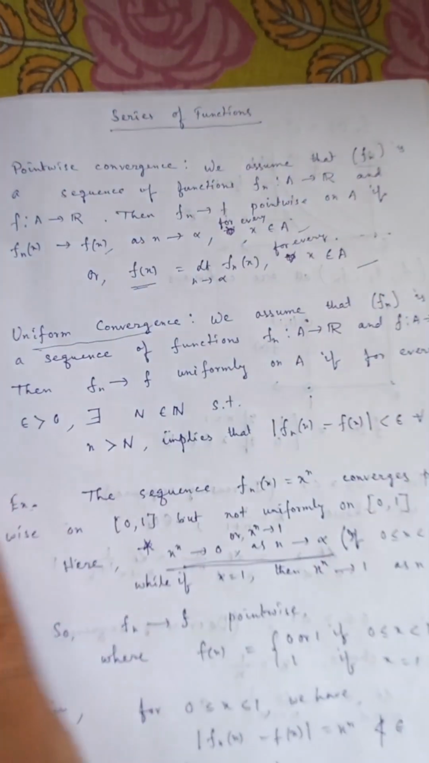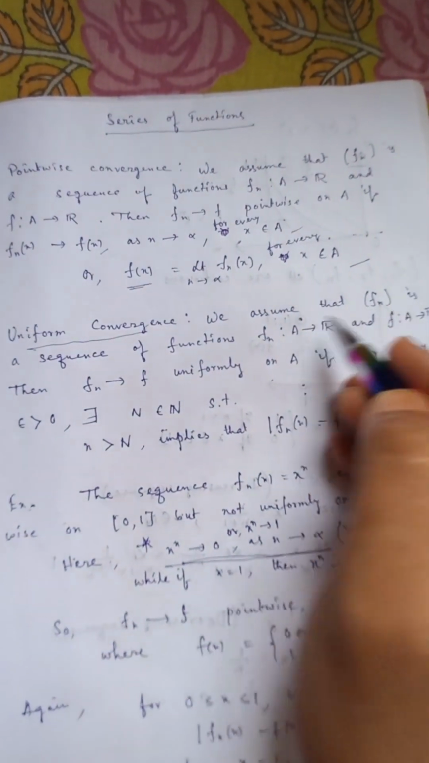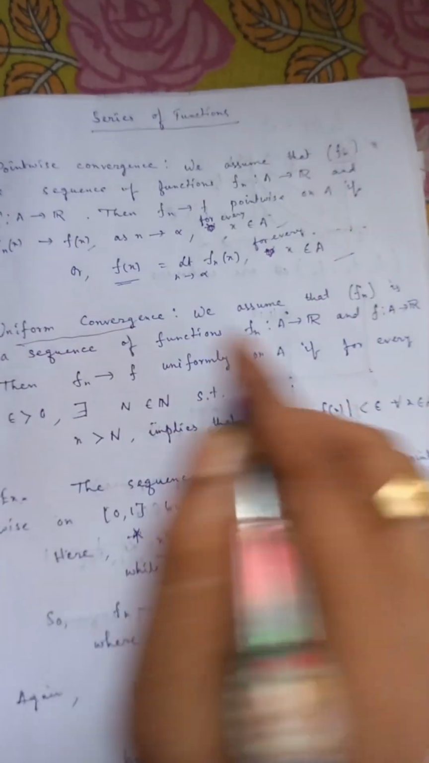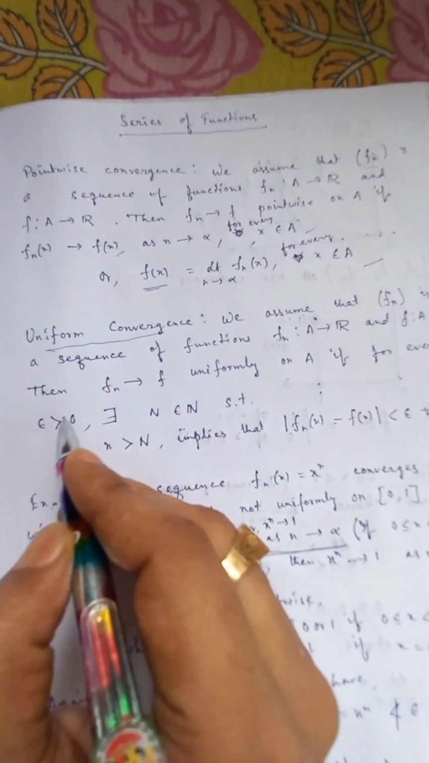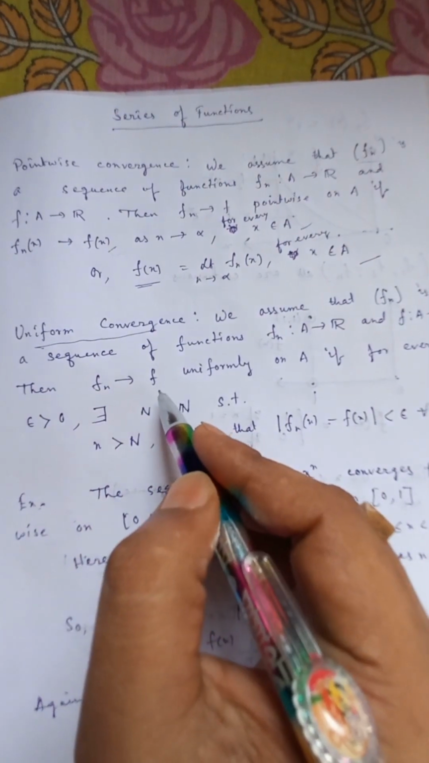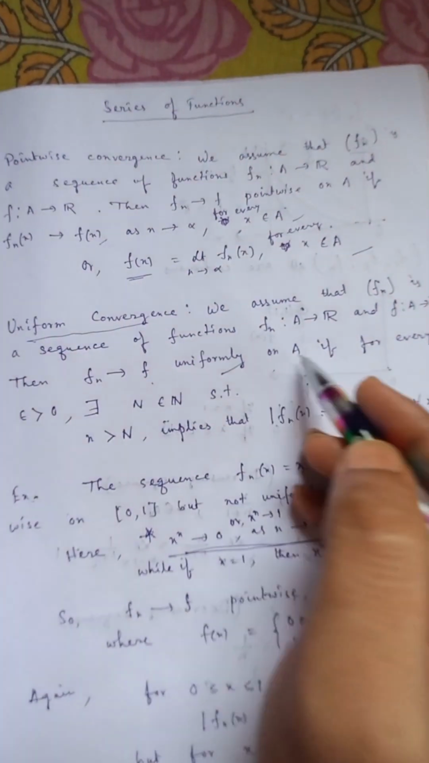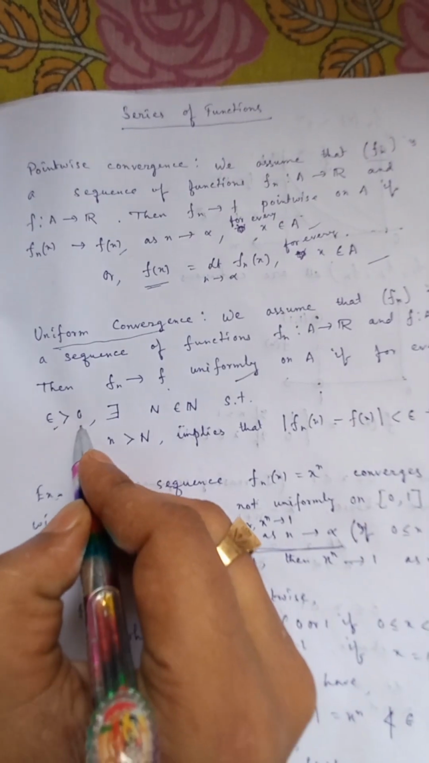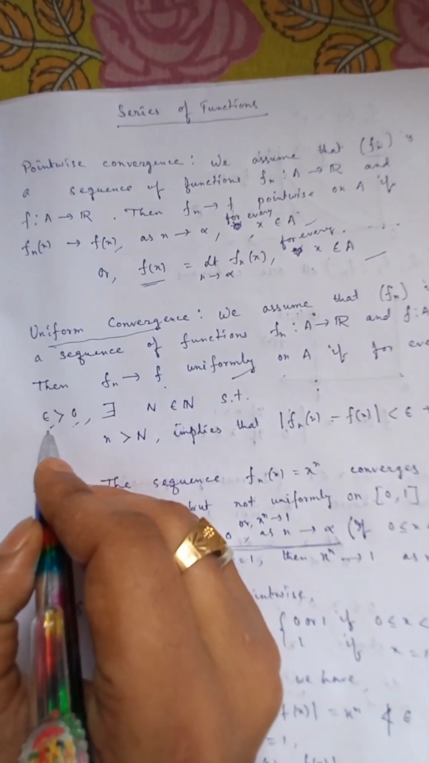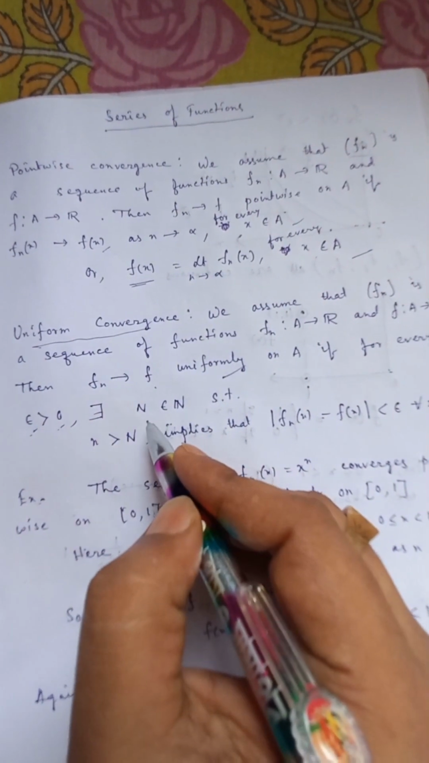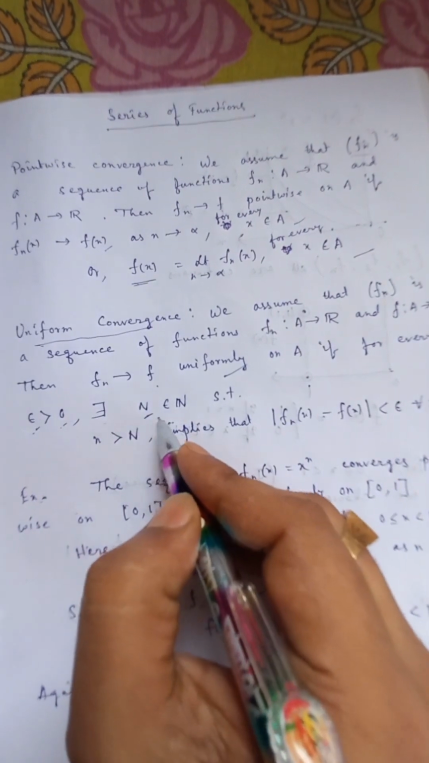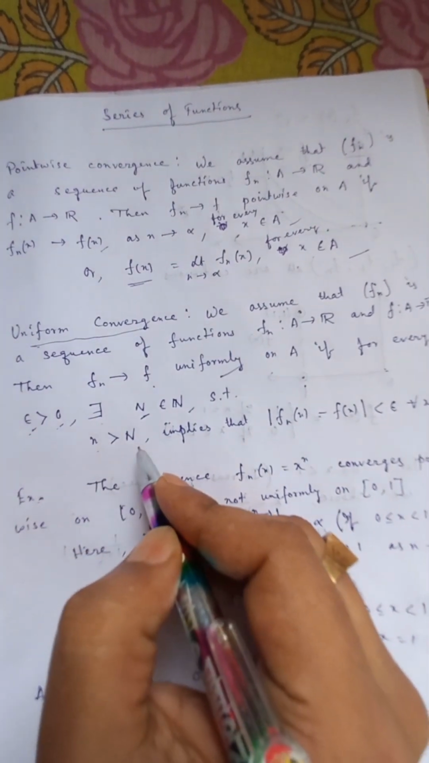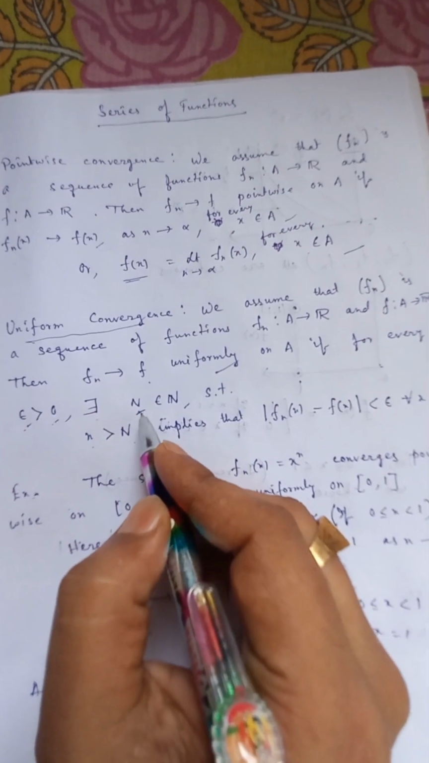What is uniform convergence? Assume that again fn is a sequence of functions such that fn ranges from A to the real numbers and f ranges from A to real numbers, then again fn converges to f uniformly on A if for every epsilon greater than 0, epsilon is a very small number, nearly 0 but not equal to 0, a positive number, there exists an N in the set of natural numbers such that for any small n greater than this capital N belonging to the natural numbers